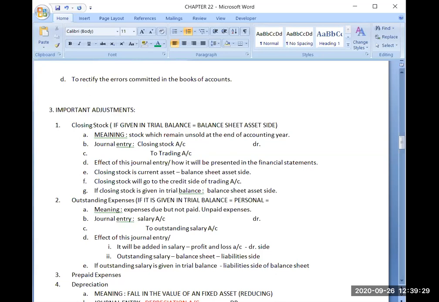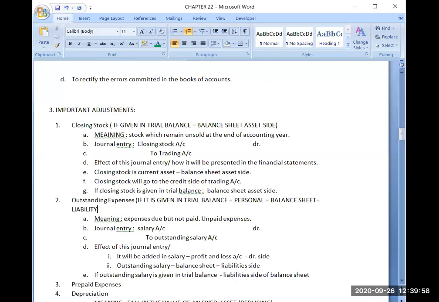Yes, it will be going to the balance sheet. Now is it a liability or an asset? Outstanding expense is my liability. So it will go to the liability side. Very good. So if it is given in the trial balance, then you will write it at one place only, in the balance sheet liability side, as outstanding expense.